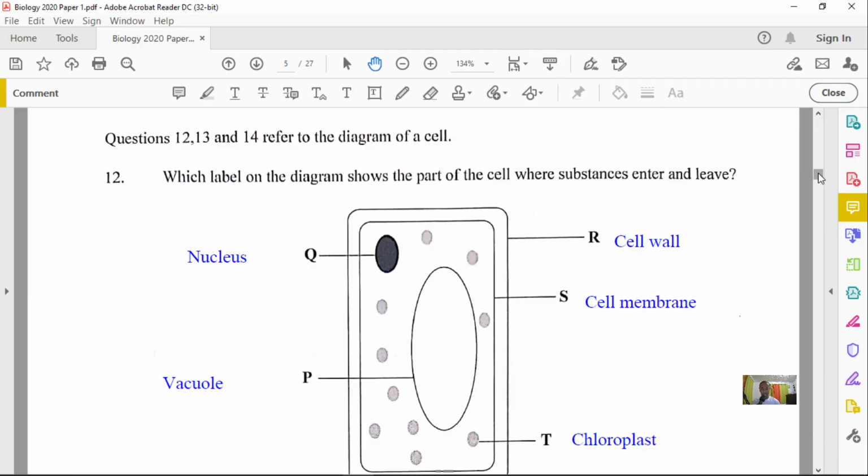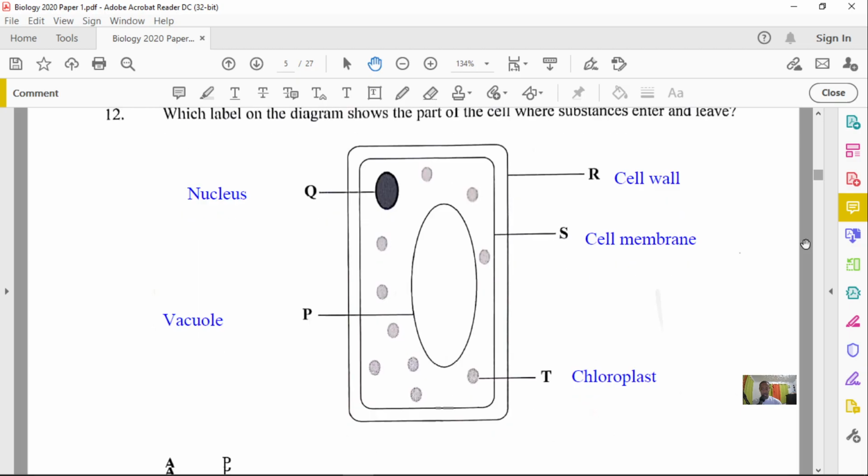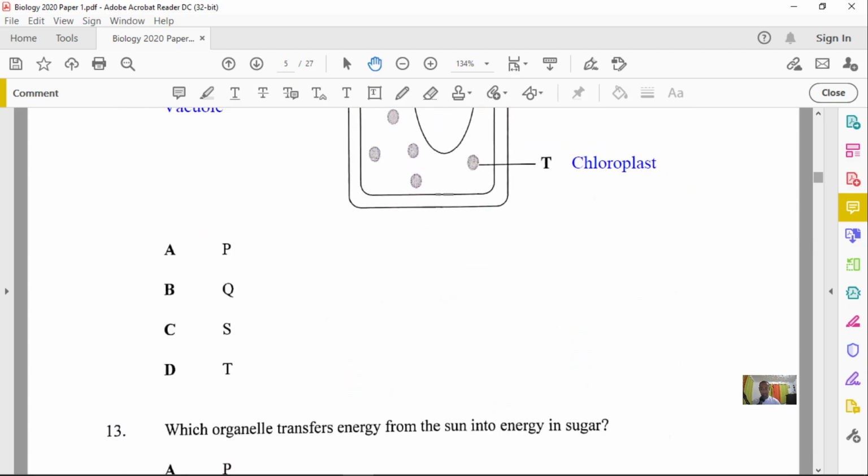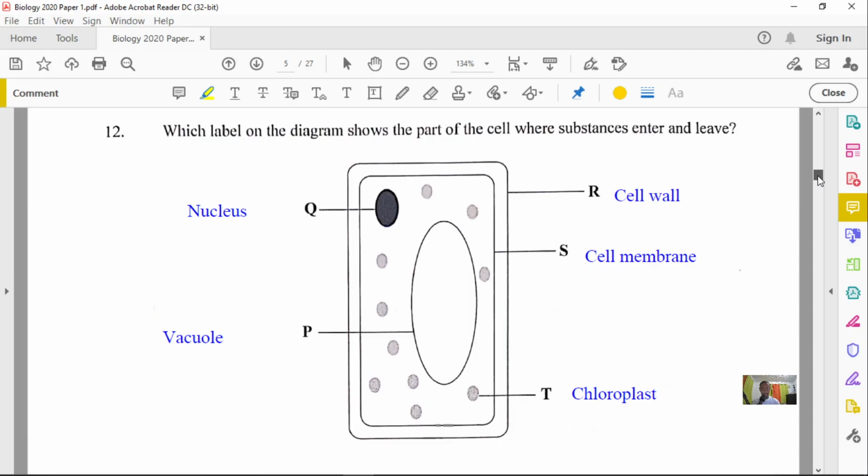And this is our cell membrane. So our cell membrane here is option C, which is structure S. So option C will be your answer. Again, the cell membrane or the plasma membrane controls what is entering and what is leaving any cell. All right, now let's go into our next question.